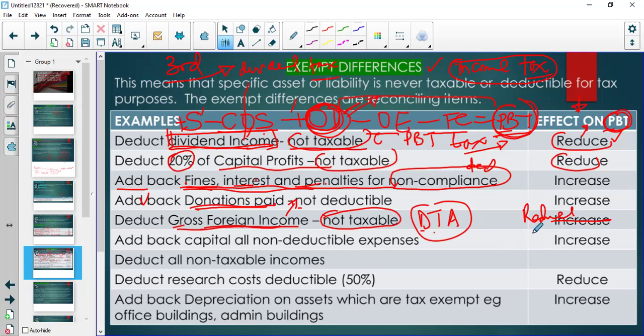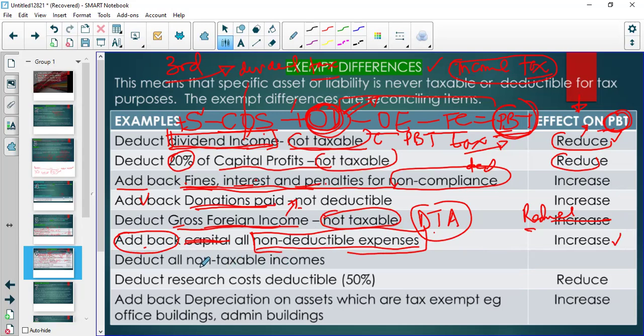Right, so it's actually reduced there, it doesn't increase. Then what we're saying is that, no, not capital. I didn't want to say capital. I wanted to say add back or non-deductible expenses. Sometimes some of these expenses are not standard, right? They will have to tell you that they received an insurance or there's an expense, this happened this way and that way. This is not deductible. Then you know that, okay, I must add it back because I'm not supposed to subtract it. It will increase your profit before tax.